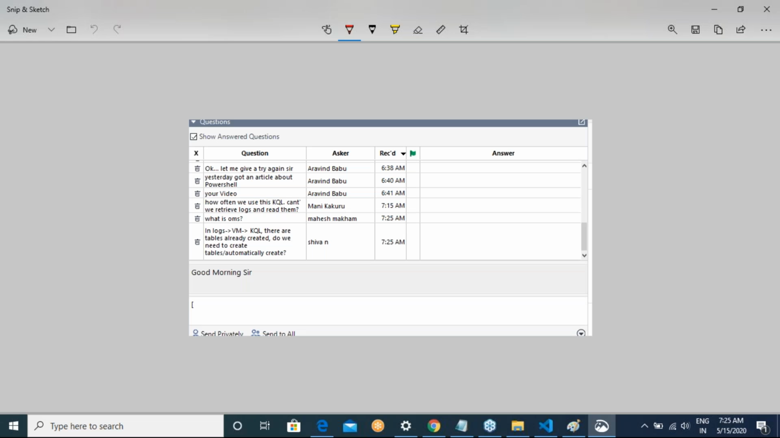Okay, so OMS is Operations Management Suite, which is an internal service at this moment.